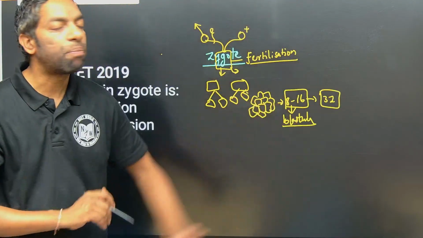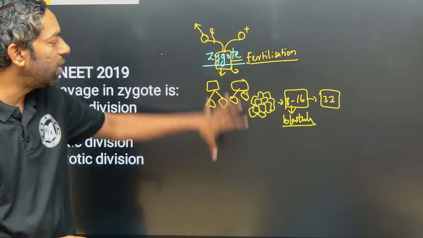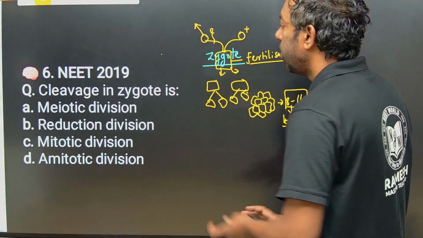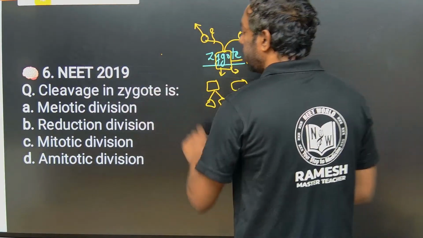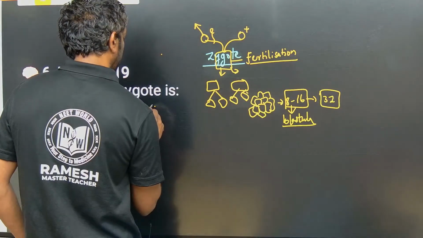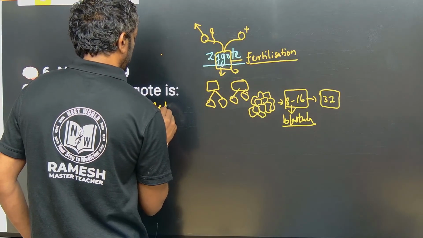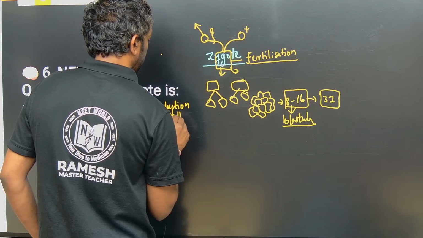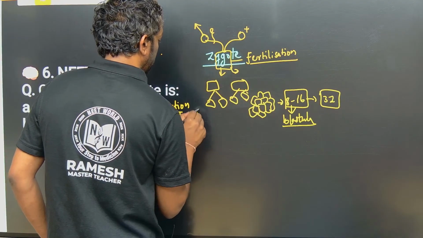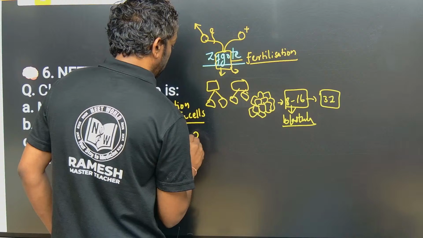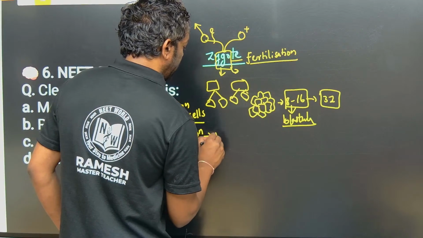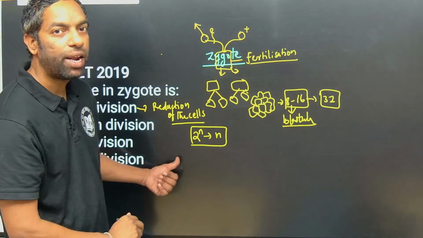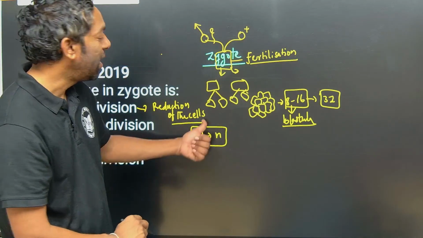This is the process in the development of the zygote. Meiotic division is the reduction of cells from 2n status to n status, which takes place in gamete formation.